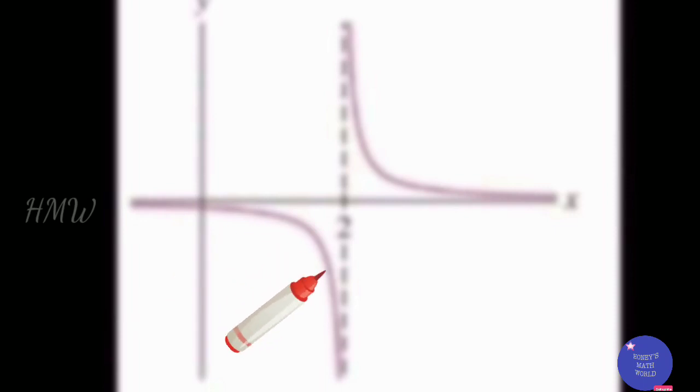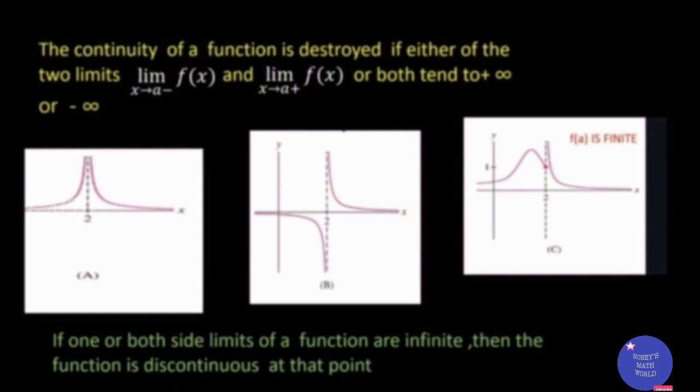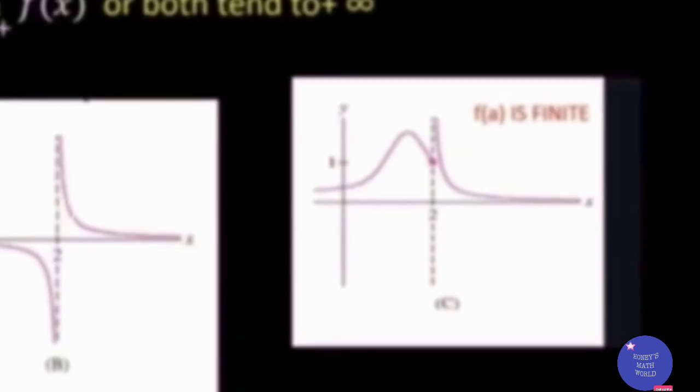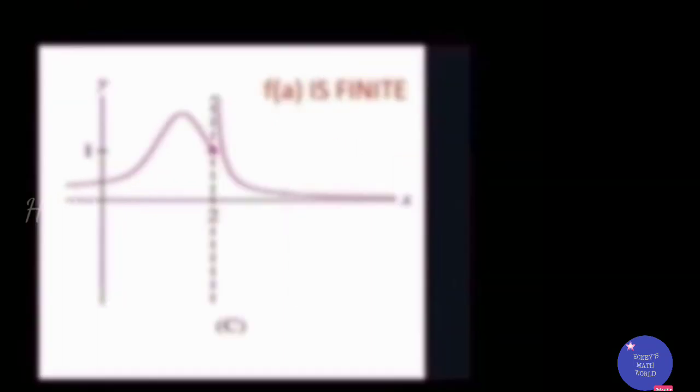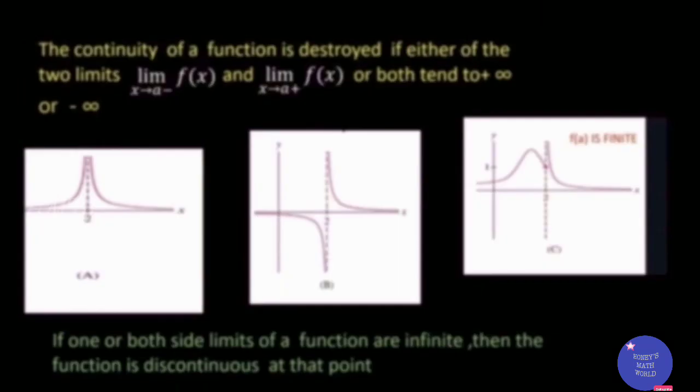Now come to the second graph. The left limit is approaching minus infinity, and the right limit is approaching plus infinity at 2. So there is an asymptote at x = 2, and again this function is discontinuous at x = 2. In the third graph, the left limit is approaching a constant, the right limit is approaching infinity, and the function is defined at a also. Even then the function is discontinuous and there is an asymptote at x = 2. These discontinuities are also called asymptotic discontinuities.